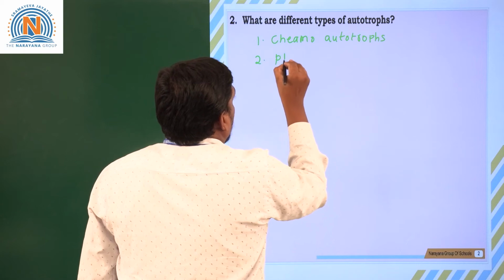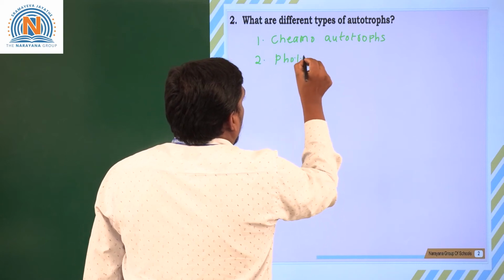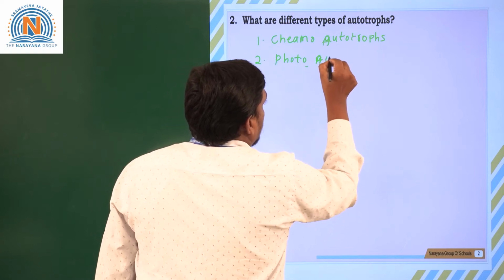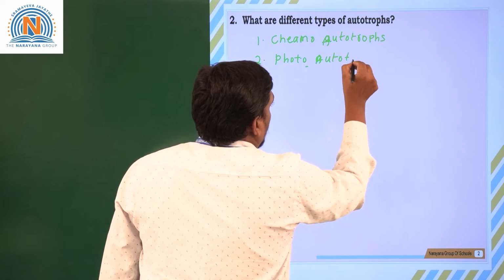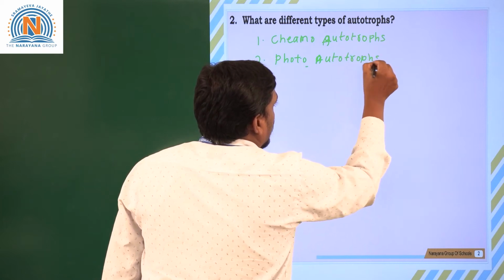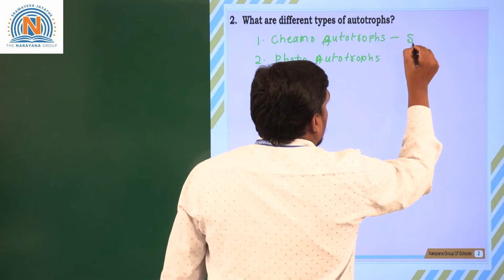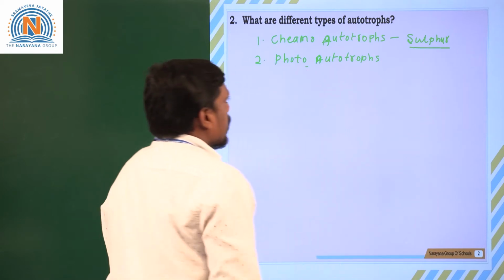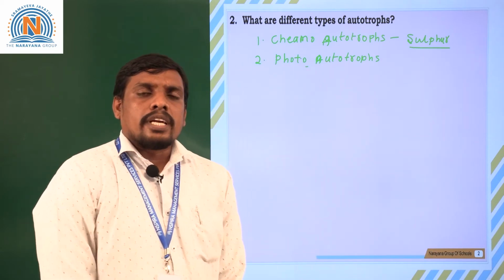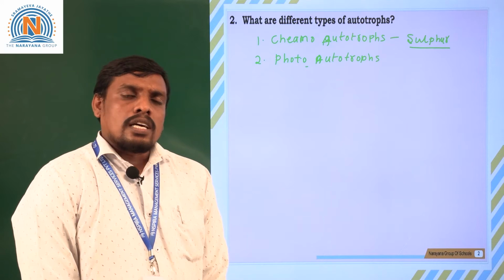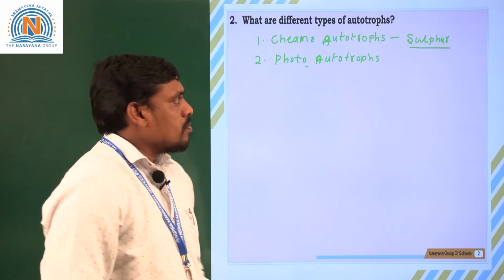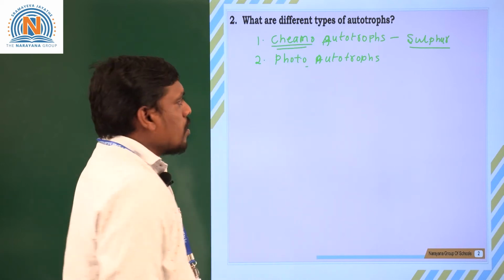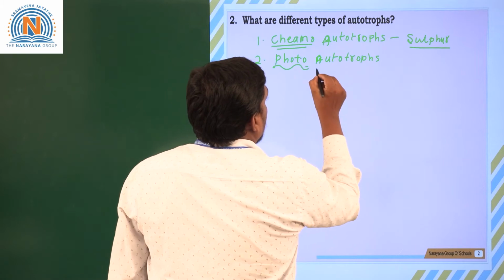And second type of autotrophs are photoautotrophs. Chemoautotrophs, the first one. Second one, the photoautotrophs. Purple sulfur bacteria. We know very well about purple sulfur bacteria. With the help of sulfur component, some of the living organisms can trap the sunlight energy and convert that sunlight energy into starch. Such kind of organisms are called chemoautotrophs.